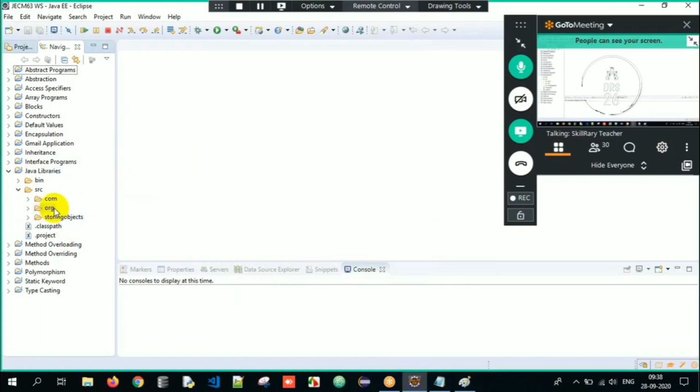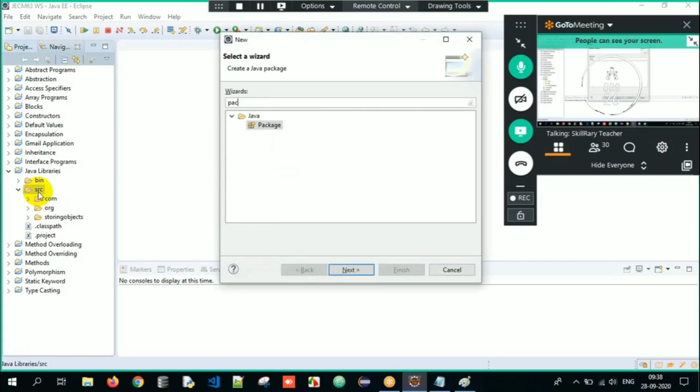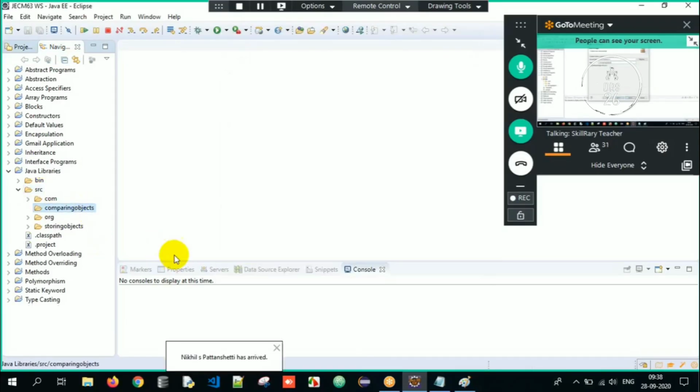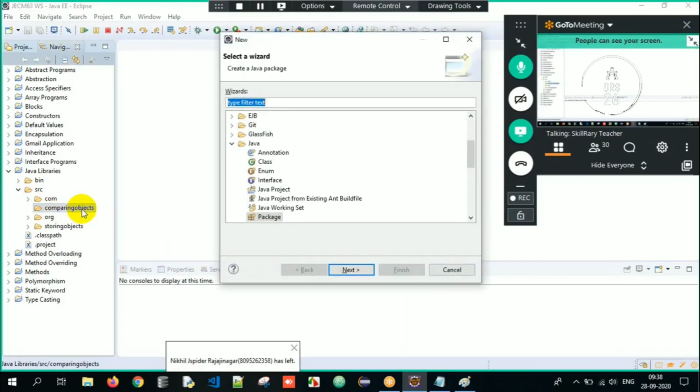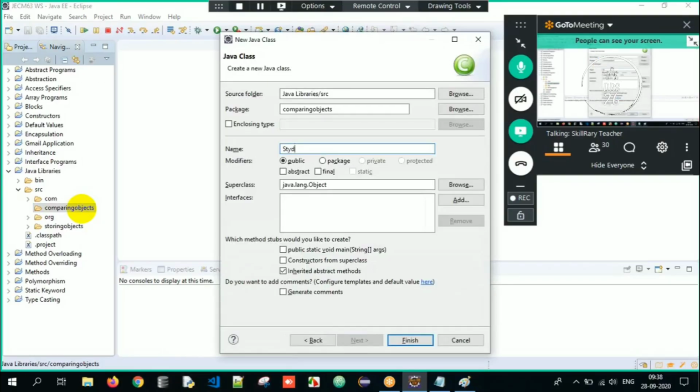Now I'll create a package, and the package name is comparing objects. Under that, I will create a class, and the class name is Student.